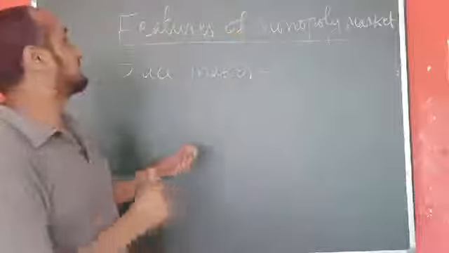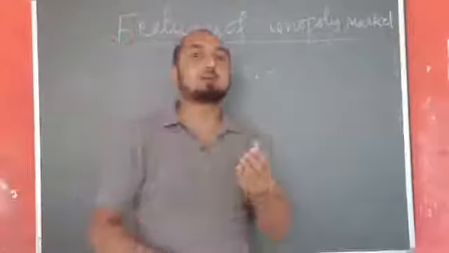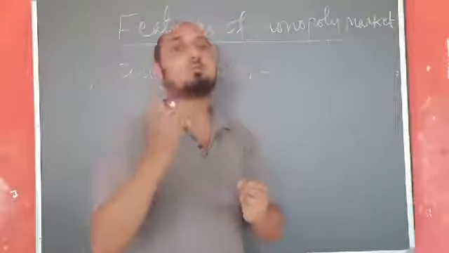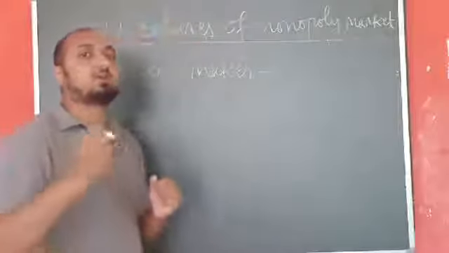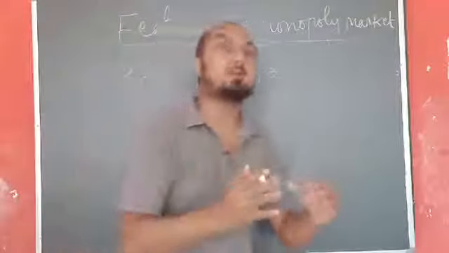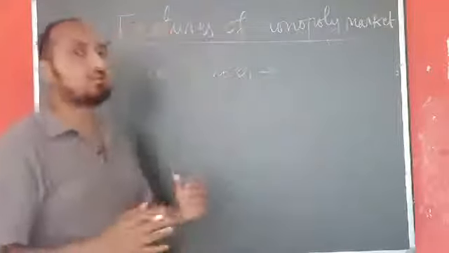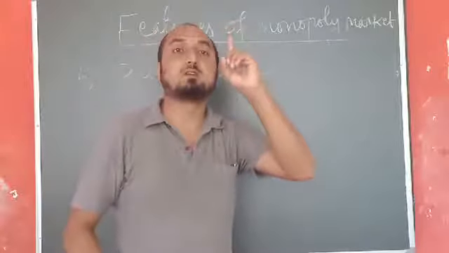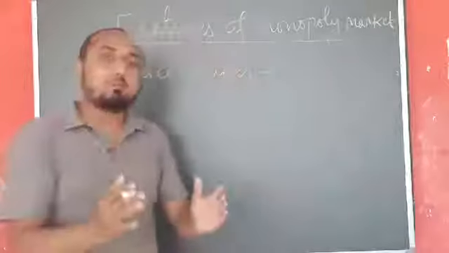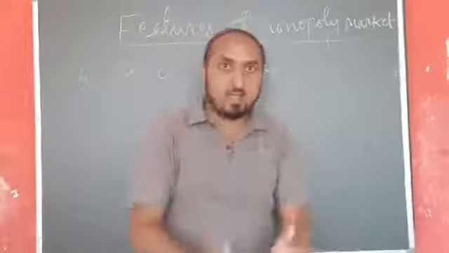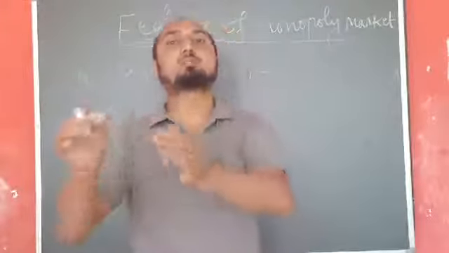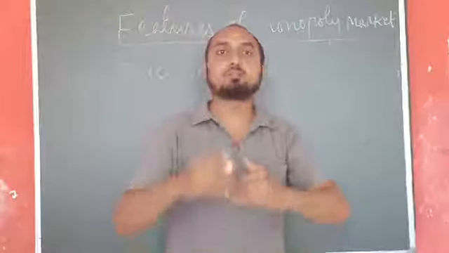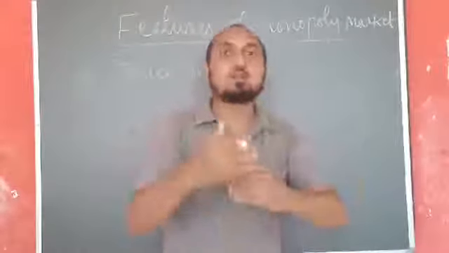Whereas in the case of this monopoly market, we know that the product has no close substitute, and because of that there is no competition, and when there is no competition it implies there is a single producer or single firm. So that firm itself has the power to set the price for its product. Whatever may be the price, it may be less or it may be more.